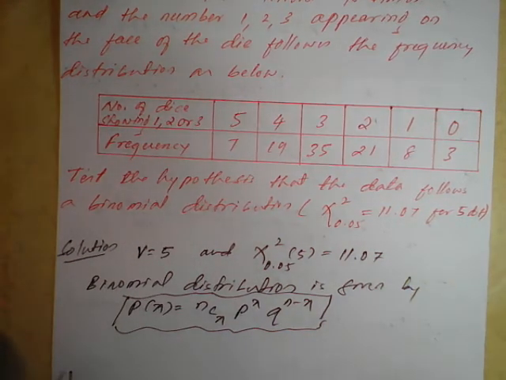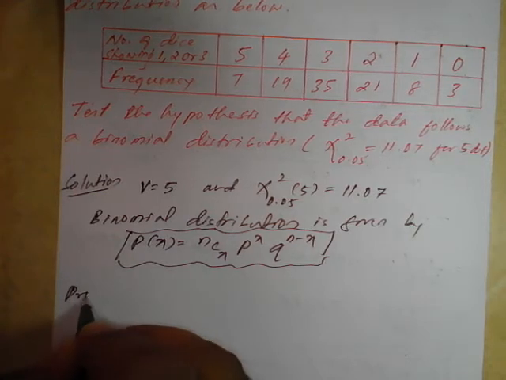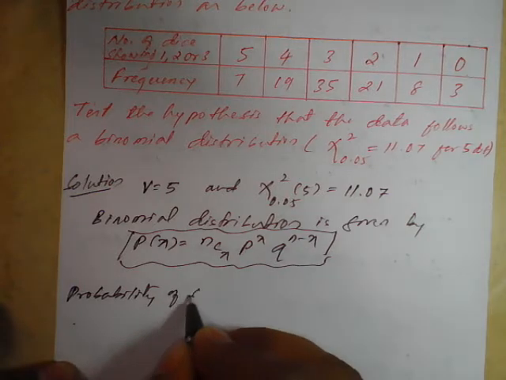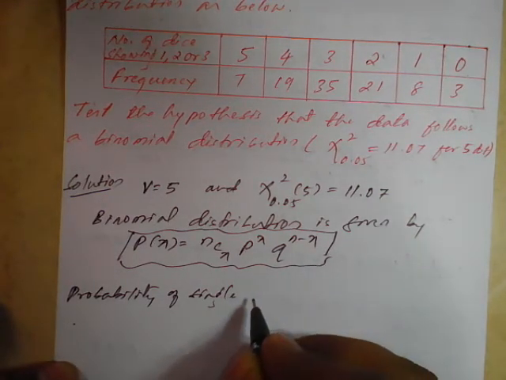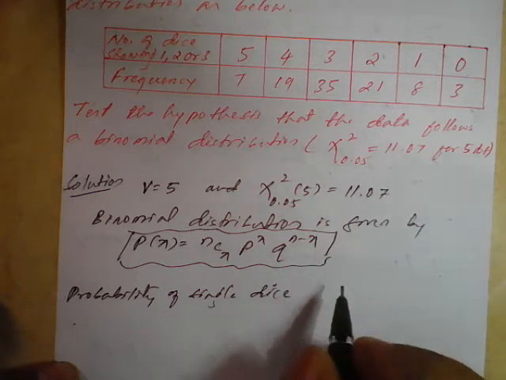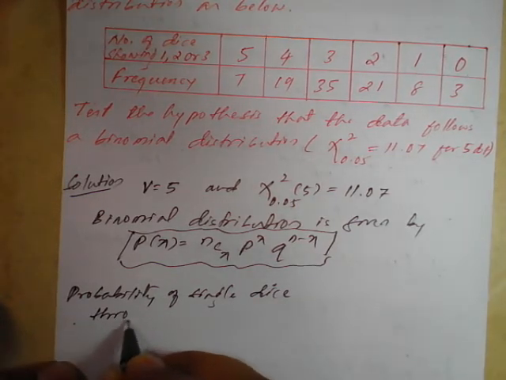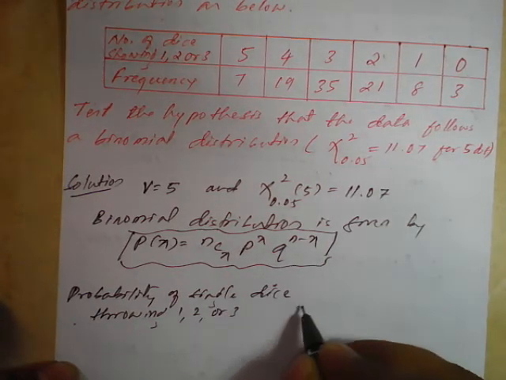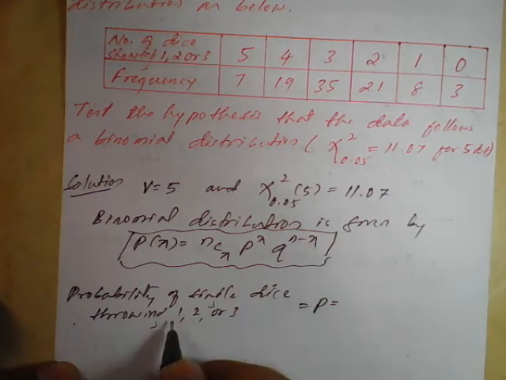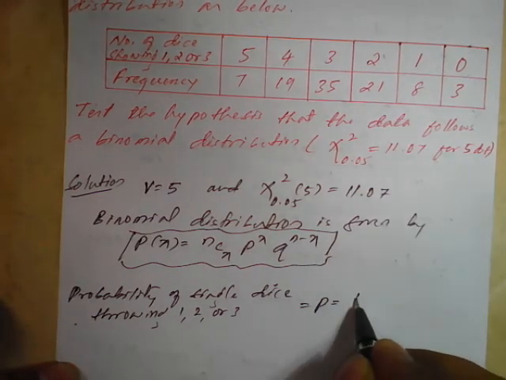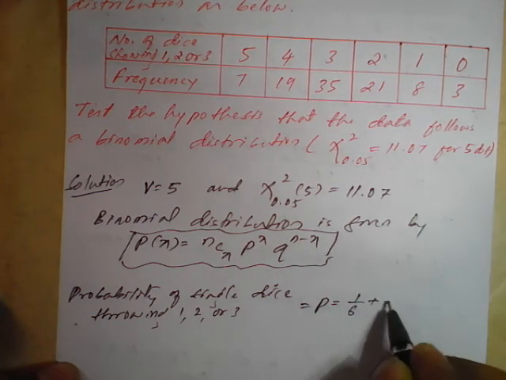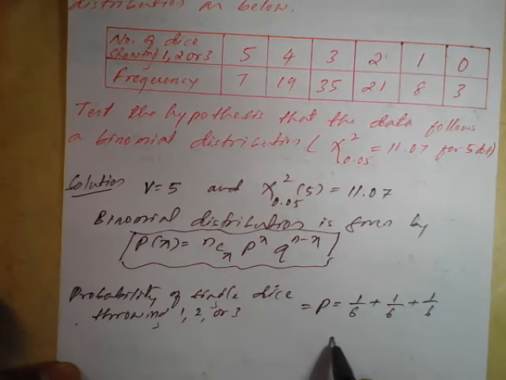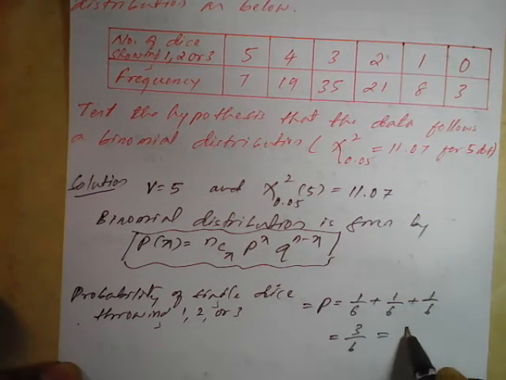The probability of a single die throw showing 1 or 2 or 3 is p equal to 1 by 6 plus 1 by 6 plus 1 by 6, which is 3 by 6, which is 1 by 2.